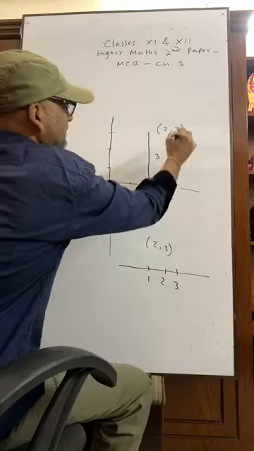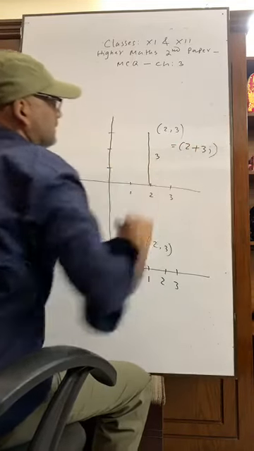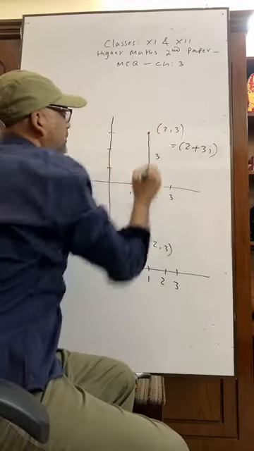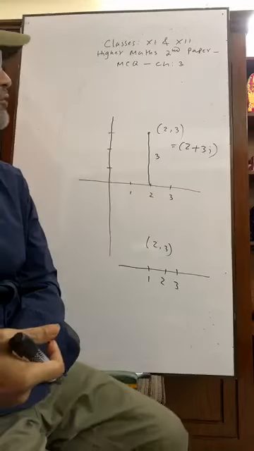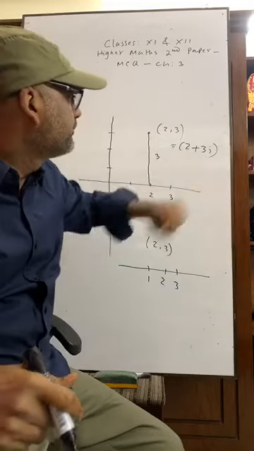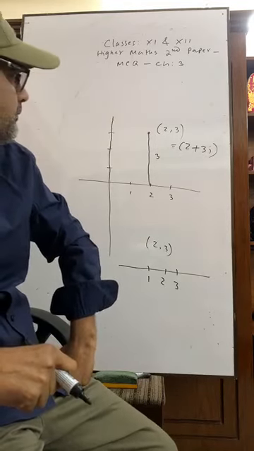You know this can be written as 2 plus 3i. This 2, 3 point can be written as 2 plus 3i. How does it come? What is i? i is the first letter of imaginary.